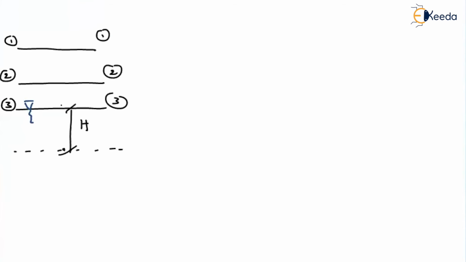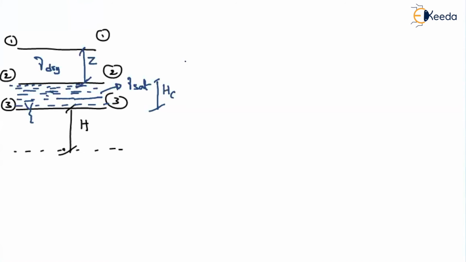Because of the capillarity effect, let us assume that the water is raised up to layer 2-2. That means up to layer 2-2, the voids are completely filled with water. As all the voids are completely filled with water, here we have to consider gamma saturation. In between layer 1-1 and 2-2, the soil is under dry condition, so gamma dry. Let us say from here to here, the depth is Z. Here the rise due to capillary rise, that's why I represent it as capital HC.